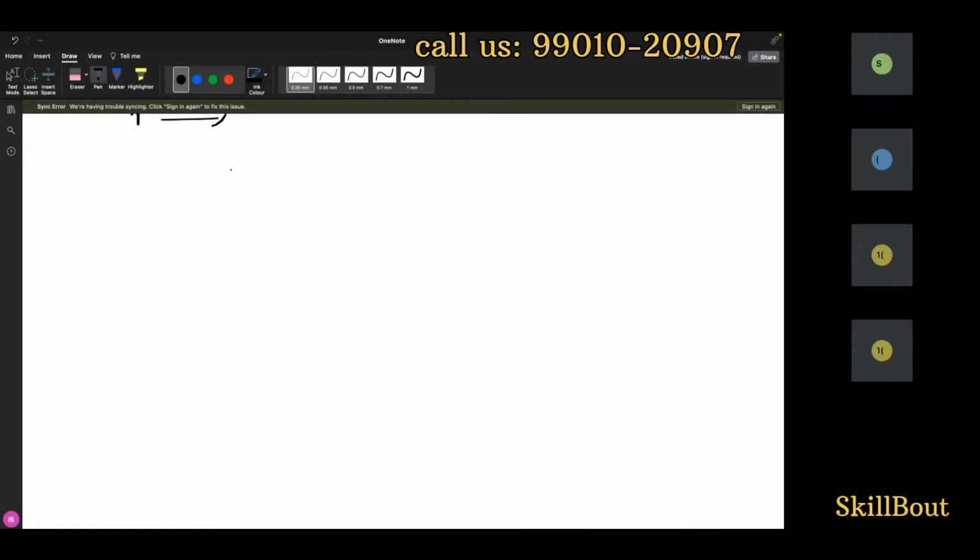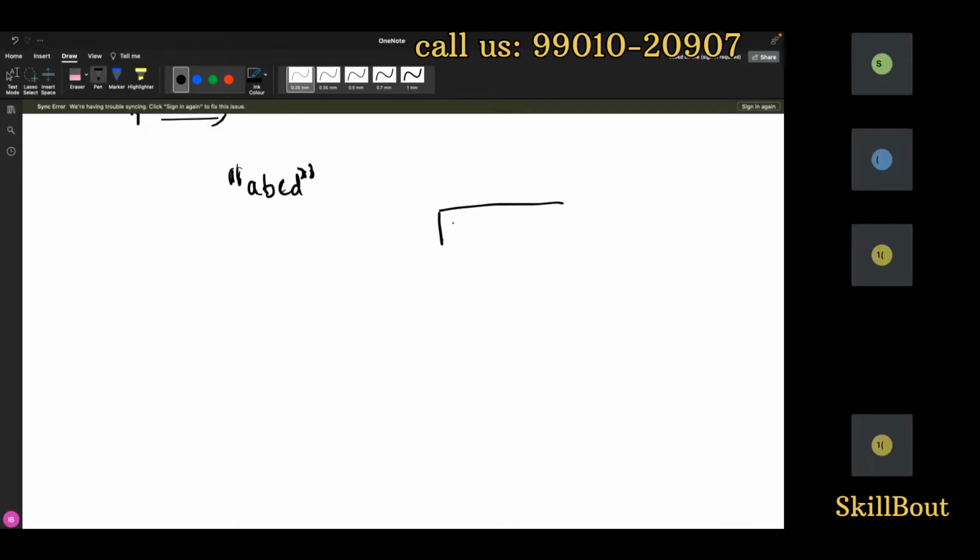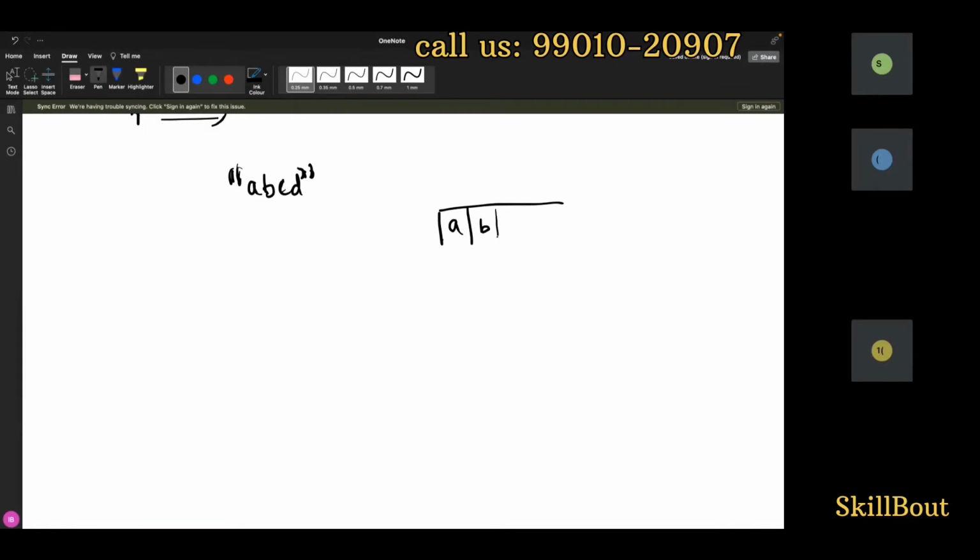Now I have a data like this. This is very important data. I have a b c d. This is what the string data is. Look here, guys, those who are doing Python, everyone look here. When I write abcd here, the exact data of abcd will be like this: A will be here, B will be here, C will be here, D will be here, and there will be a null character over here.